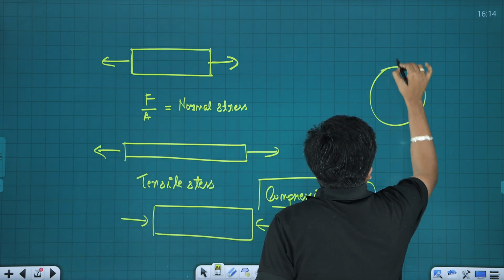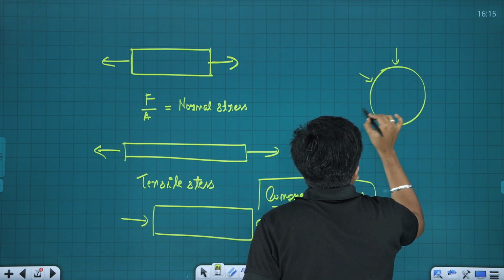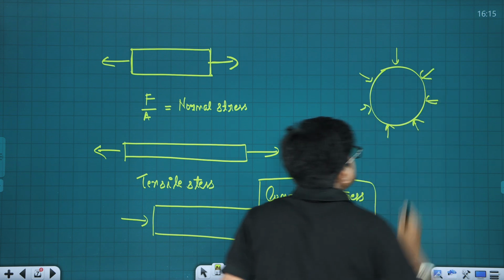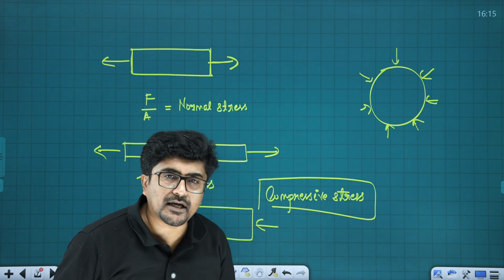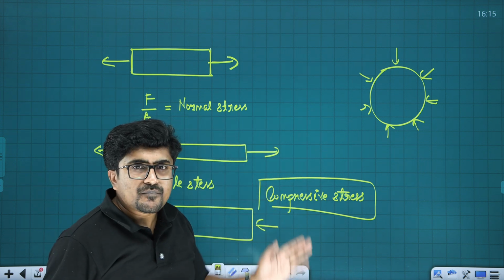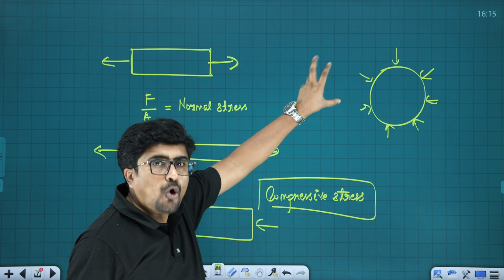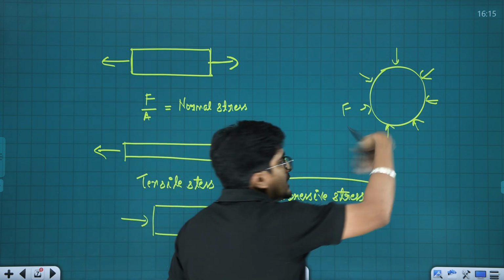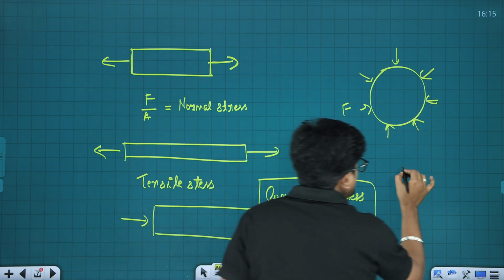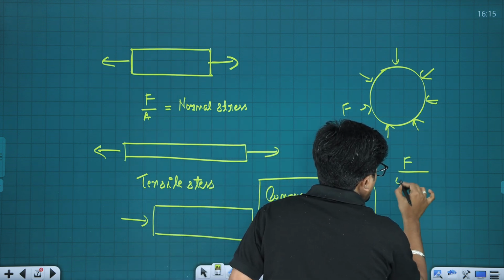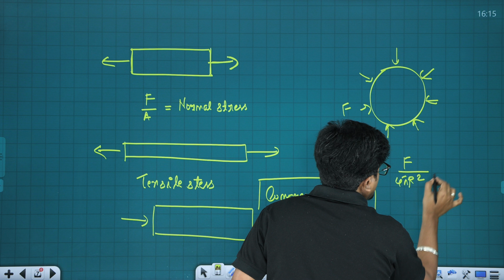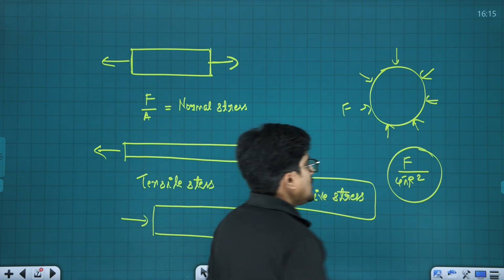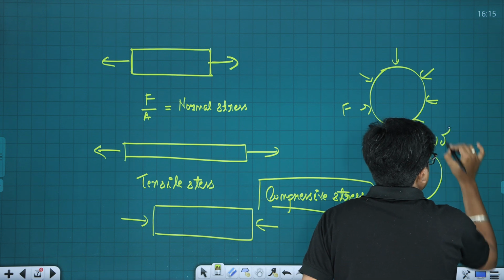And if normal force is acting from all the directions onto the surface, then the total force acting, let F be the force acting, this force F acts upon its surface area, that's going to be 4 pi r square. It's acting from all the surface, then we call it volumetric stress.